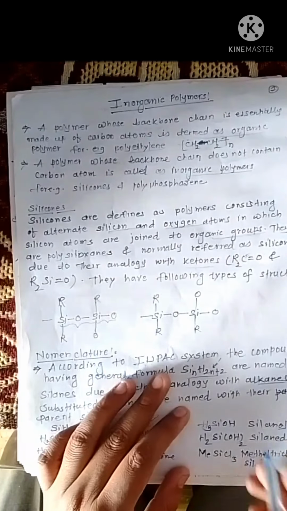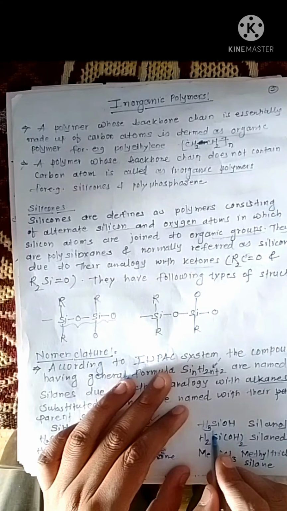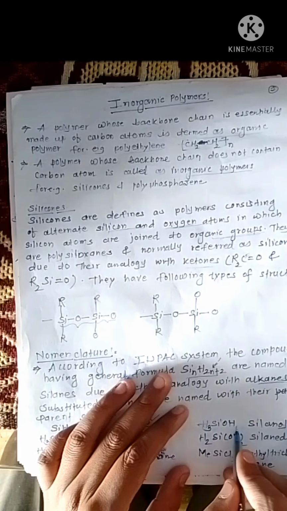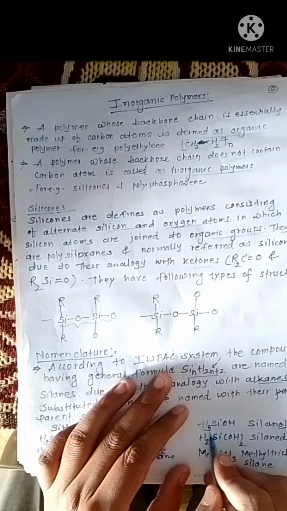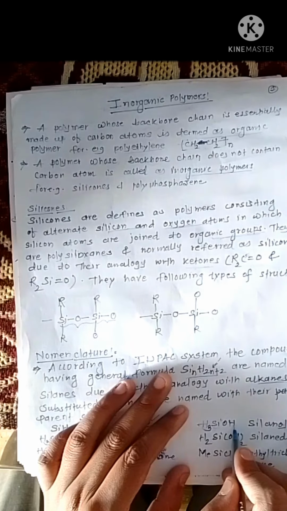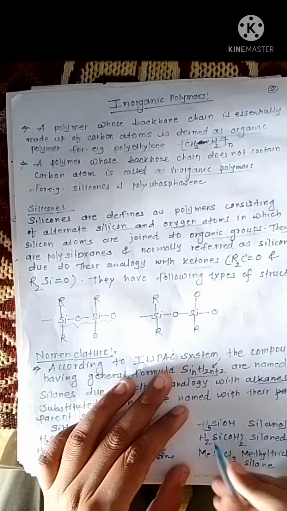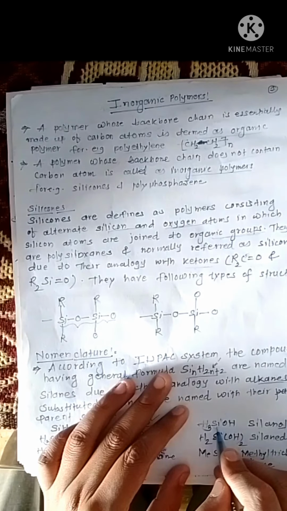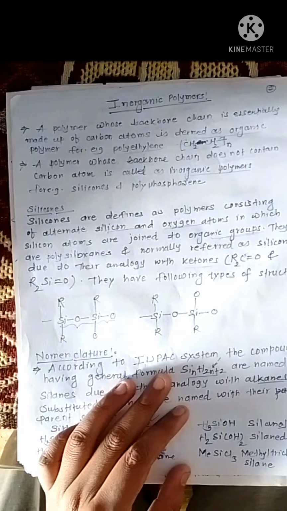Now just see the formula of silanol. In this formula we see H3SiOH. If we replace silicon with carbon, then we get the formula of methanol. So we simply say that this is the formula of methanol in which the carbon atom is replaced by silicon. It is known as silanediol. It is known as methyl trichlorosilane.